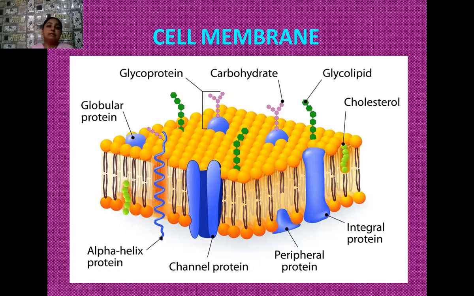Okay students, the structure of the plasma membrane was first given by two scientists in the year 1972, and their names were Singer and Nicholson. Singer and Nicholson gave a model of the plasma membrane which is well accepted by other scientists too, and that is known as the fluid mosaic model of the plasma membrane.